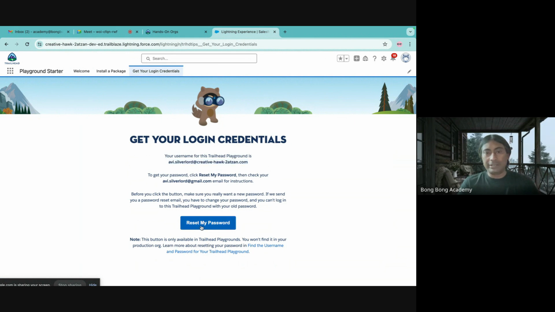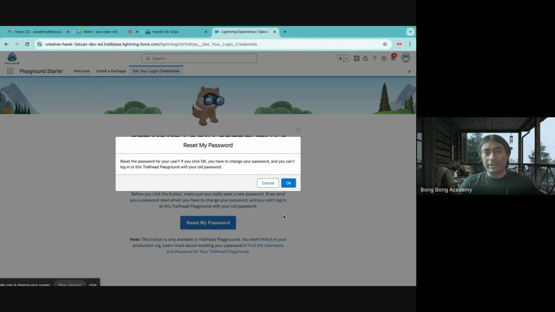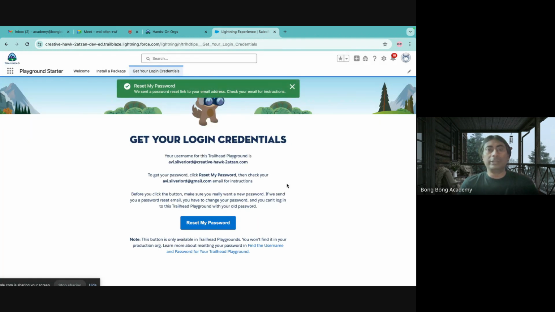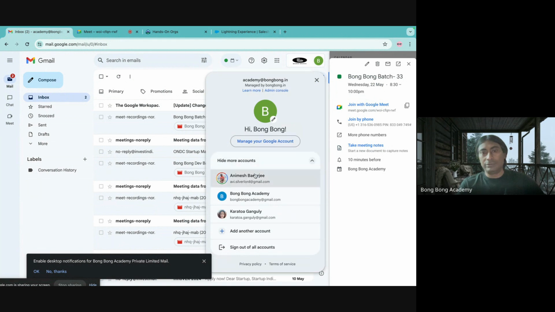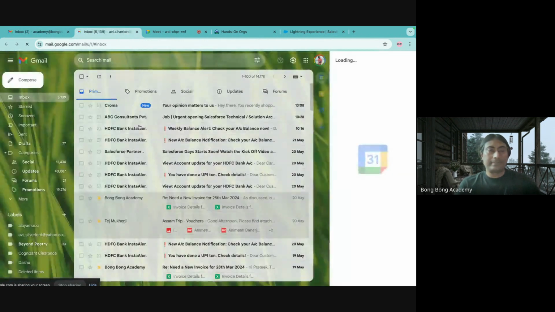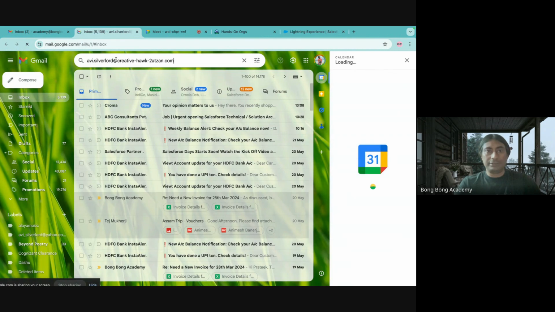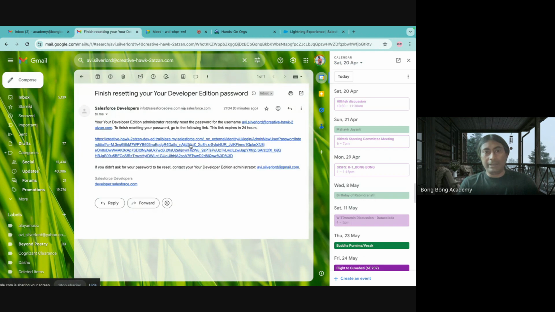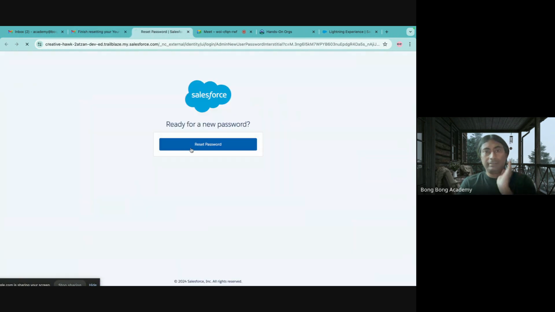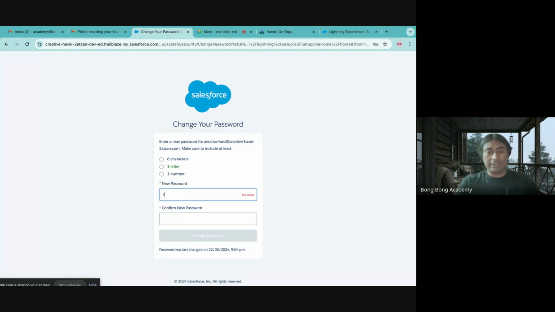You can reset this password. This automatically will send it to the email which you have used for your login. For me, I think I have used this one, and I will search with this mail. See, I have already got a mail which is asking me to set the password. So I will set a password for myself.